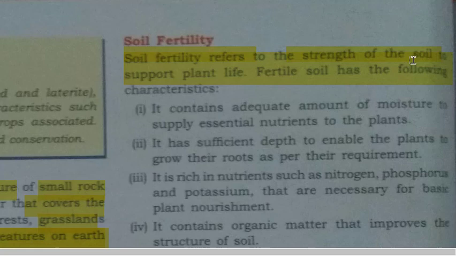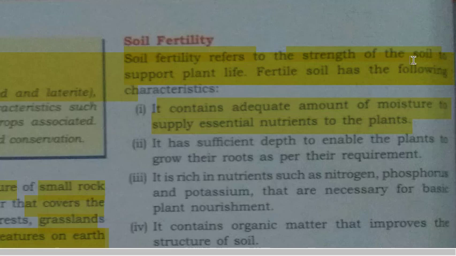Fertile soil has the following characteristics. It contains an adequate amount of moisture to supply essential nutrients to the plant. So first of all, in a fertile soil we find an adequate amount of moisture that supplies essential nutrients to the plant.